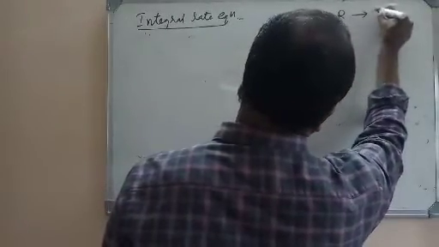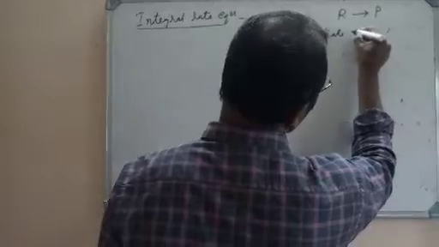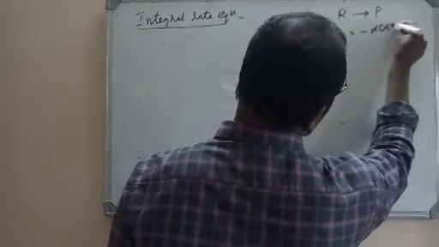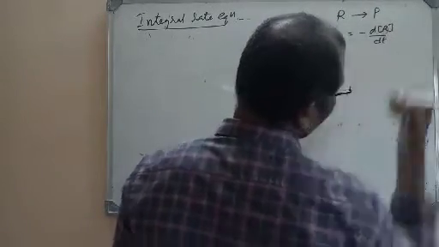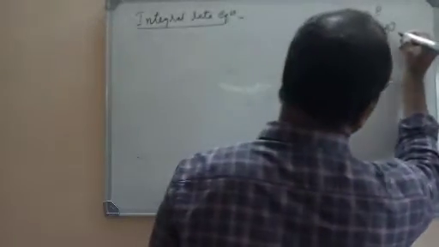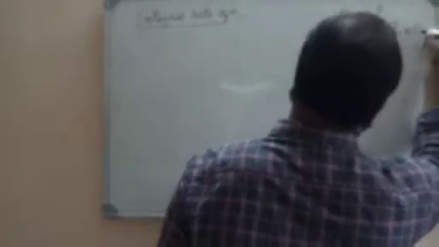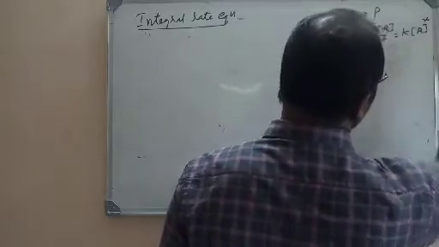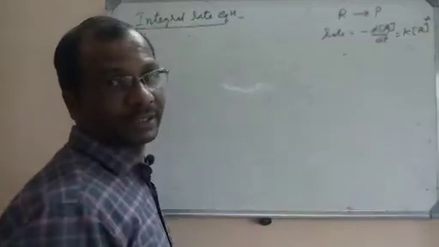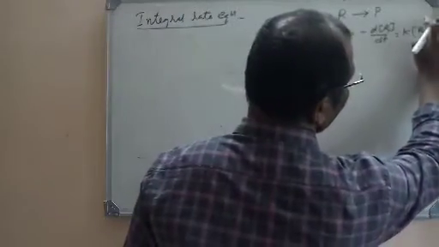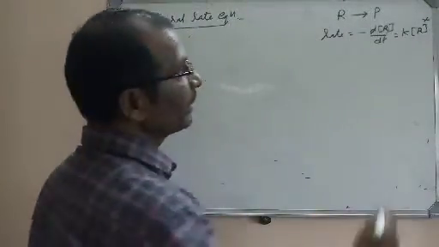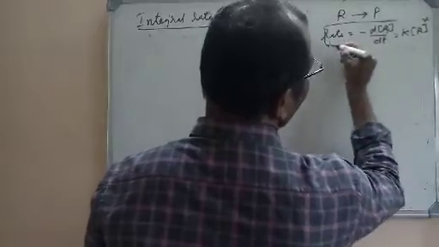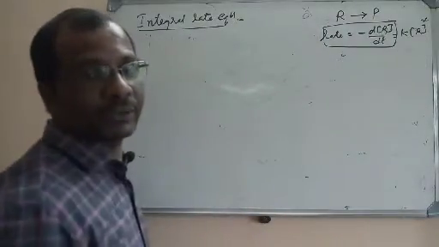Look here, if you take a chemical reaction, R is giving rise to P. Here we have written rate is equal to minus d[R]/dt. This is called a differential rate equation, that we have written as k into [R] to the power x, or some power based on the order. If it is first order we write 1, second order we write 2. But anyway, this one is called a differential form because we have taken the differential form.